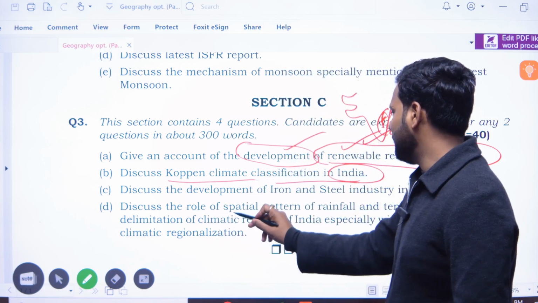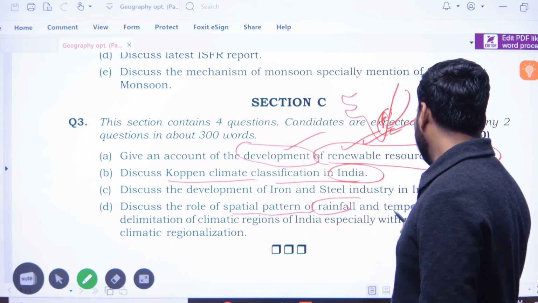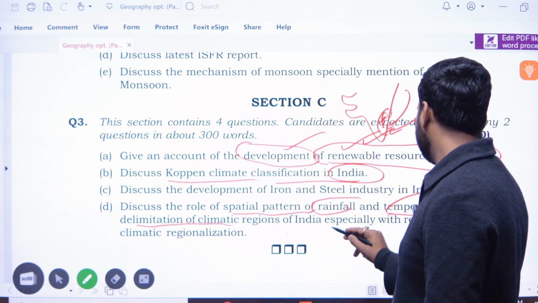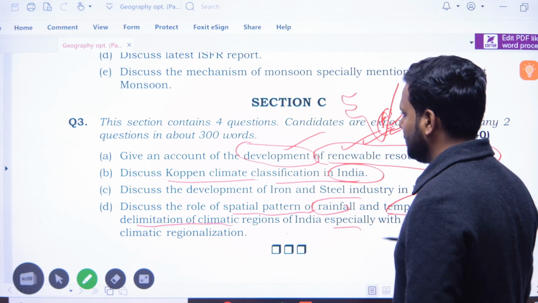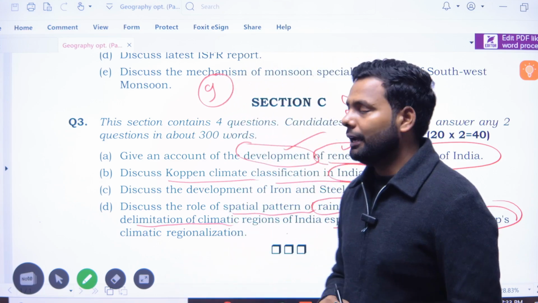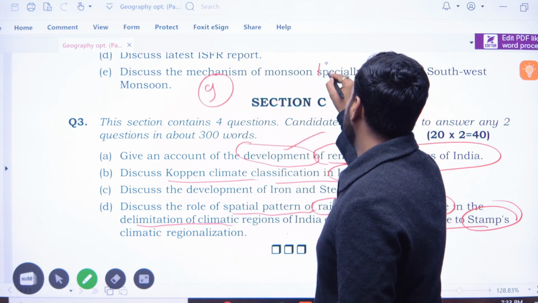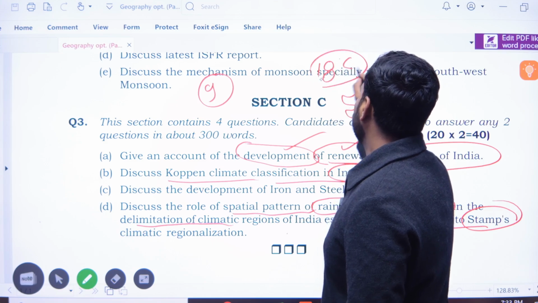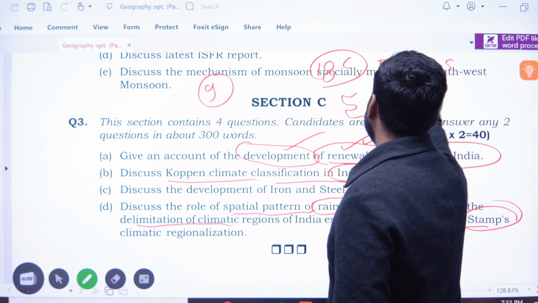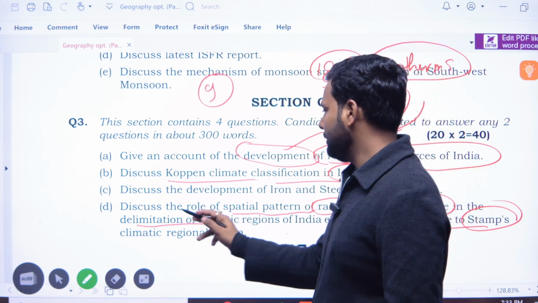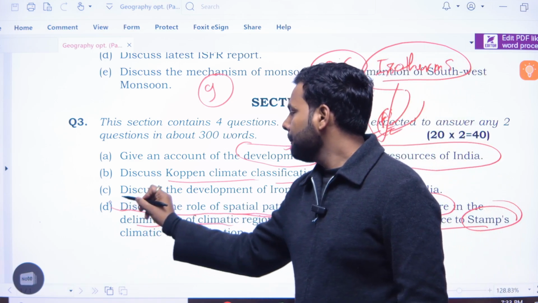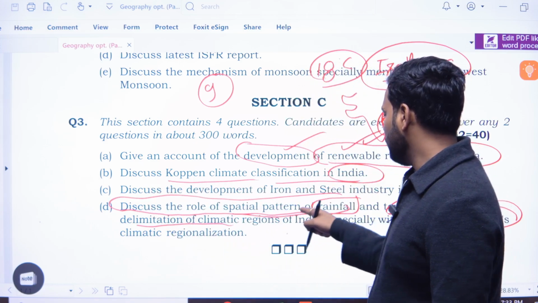Discuss the role of spatial pattern of rainfall and temperature in the delimitation of the climatic regions of India, especially with reference to Stamp classification. Stamp is dividing India into 9 zones, and we all know that Stamp is taking the 18 degrees Celsius isothermal line, which divides India into two parts. So here, discuss the role of spatial pattern of rainfall. Firstly, you have to discuss the spatial pattern of rainfall.